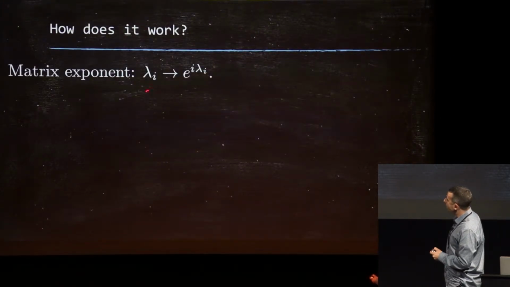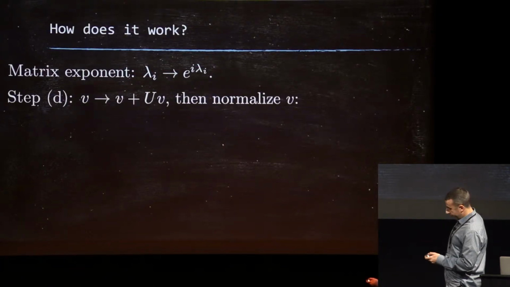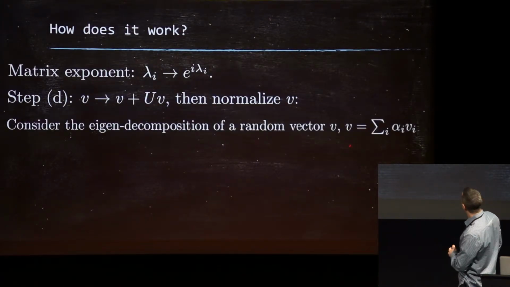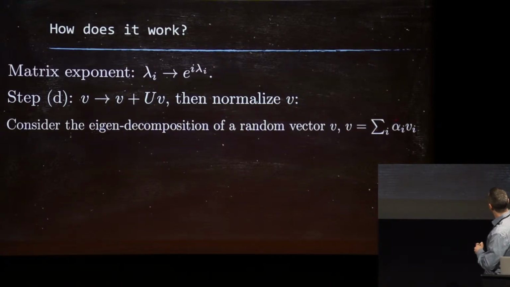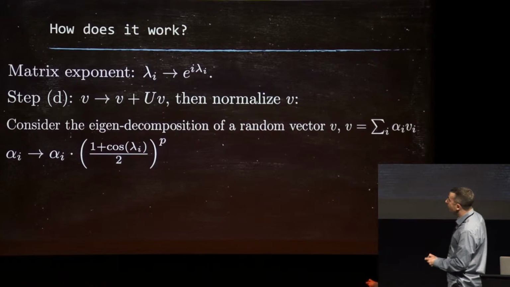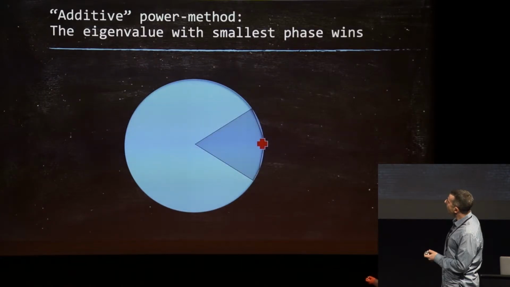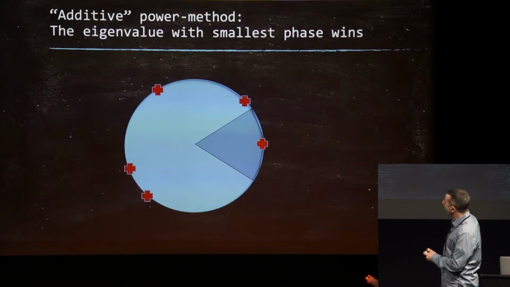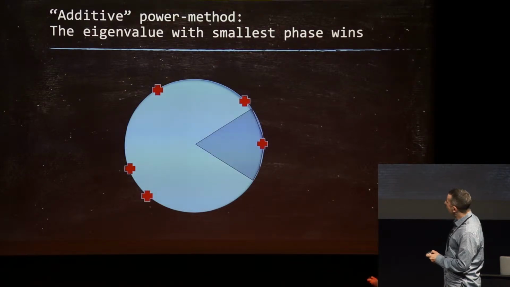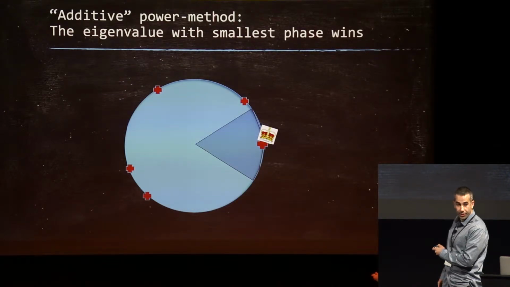So let's see, what does it do? Well, when you exponentiate a matrix, you send the eigenvalue lambda_i to e^{i lambda_i}. And then when we add v to u times v and normalize, this is what happens. If you look at the eigendecomposition of v, so v is equal to the sum of alpha_i v_i, where these are the eigenvectors of u, then each eigencomponent alpha_i is attenuated by a factor which is 1 plus the cosine of lambda_i to some power. So essentially, if you have your eigenvalues sitting on the unit circle of the unitary, then the one that's favored is the one closest to the number 1. We're going to crown this as our king.